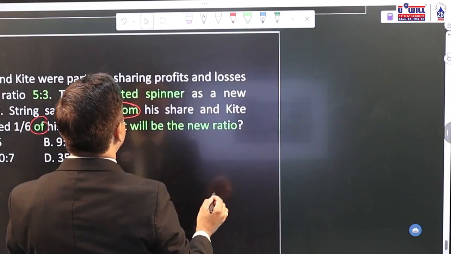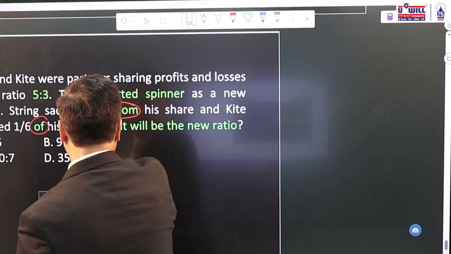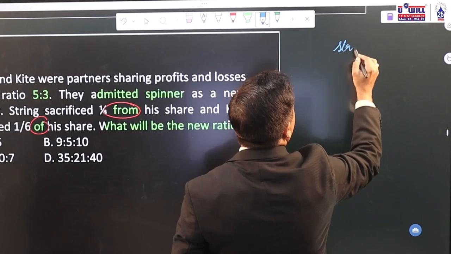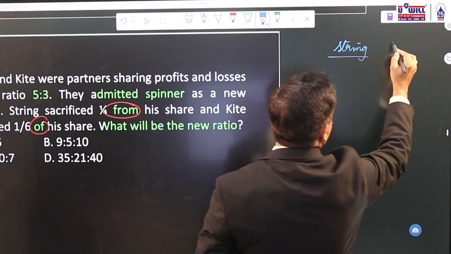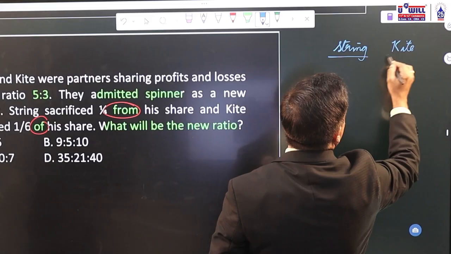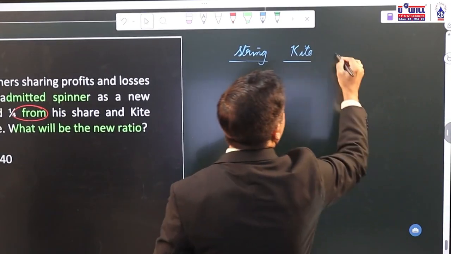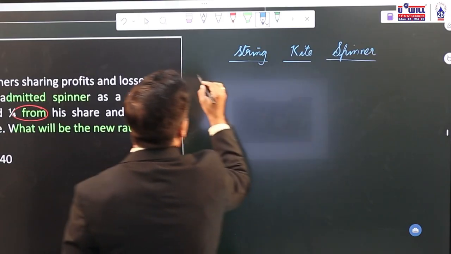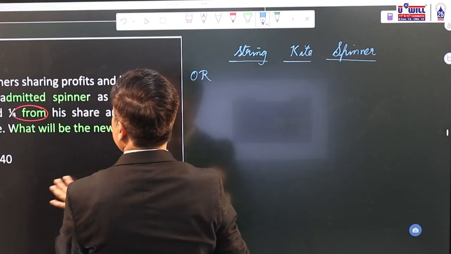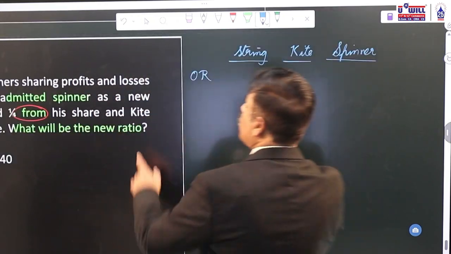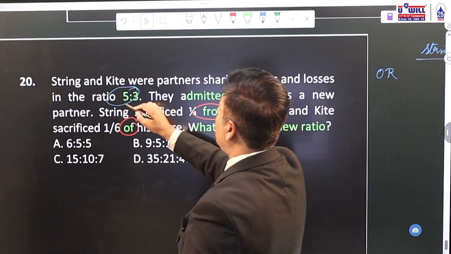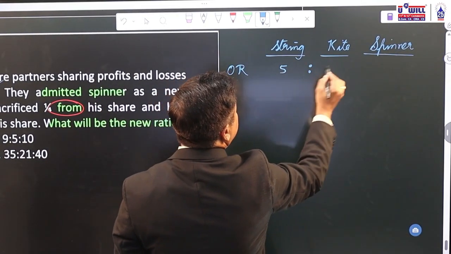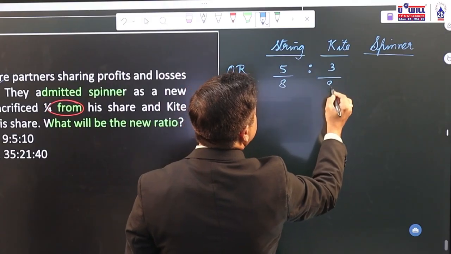So String, Kite and Spinner. First, what is the old ratio of String and Kite? The old ratio between String and Kite is 5:3. You all can see here. What is the old ratio? 5:3. Okay. That means 5 by 8 and 3 by 8. 5 plus 3 is 8.